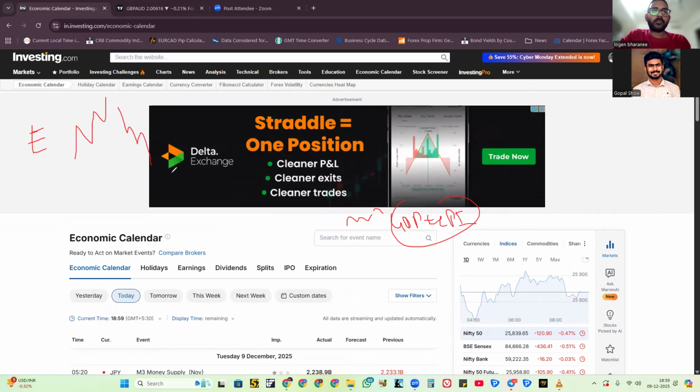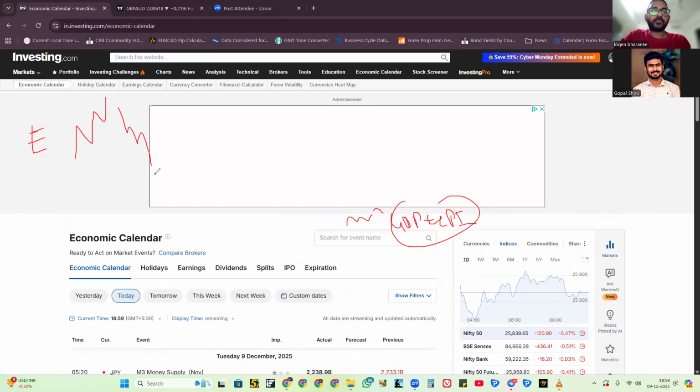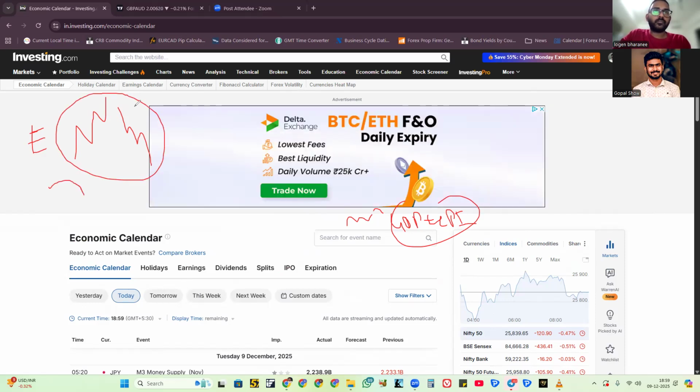So the economists are there, analyzing the interest rate by seeing this primary data, GDP and CPI, and also employment, trade balance, and housing price index. Interest rate depends on these parameters. If all these parameters are going good, then the interest rate has to be stable.